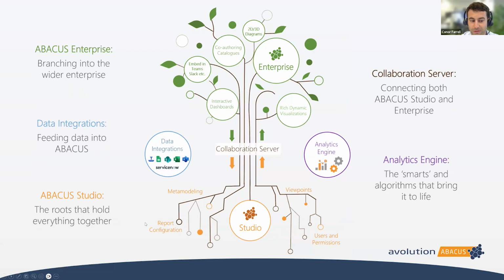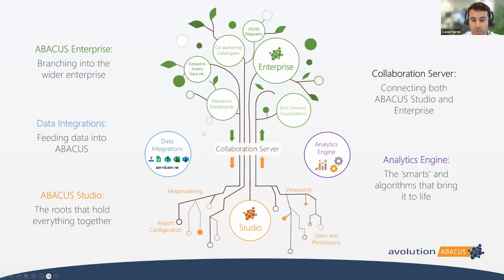Now, just to give a brief introduction to how the Abacus platform is set up. As you can see, with the analogy of a tree here, in the roots of our tree we have our Studio platform. This is where a lot of our heavy lifting will be done. It's where we'll build out our meta model, our viewpoints, and our different architectures. Once we have these created, the majority of our users will be within Abacus Enterprise, our web-based version. Here we'll build out our interactive dashboards that will include rich dynamic visualizations, ultimately stemming from different data points such as catalogs.